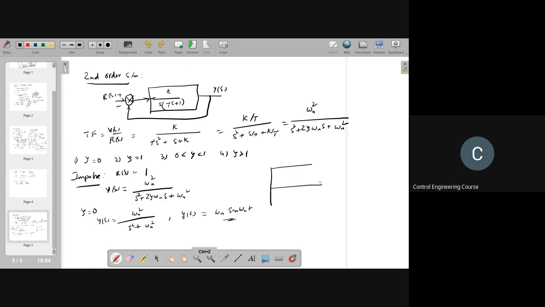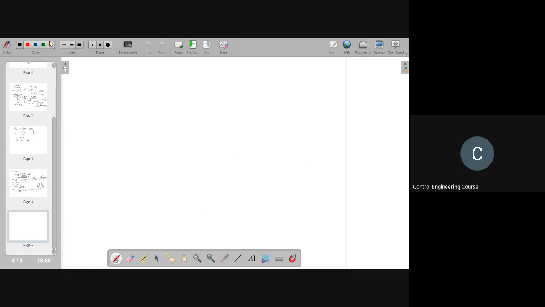Sorry, I am not drawing it properly, but that is the concept. So when zeta is equal to 0, the system will oscillate with a frequency omega n. Now for the case zeta equal to 1, y of s is equal to omega n square by s square plus 2 omega n s plus omega n square.